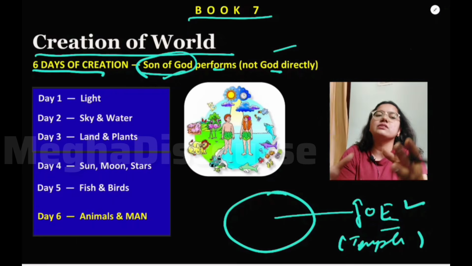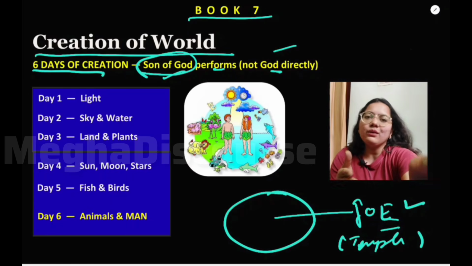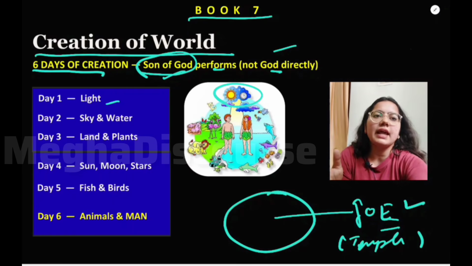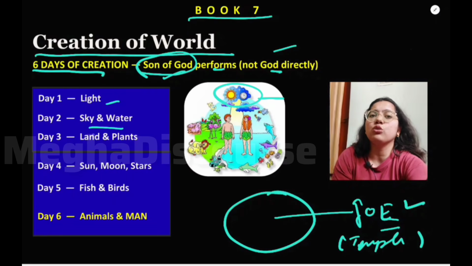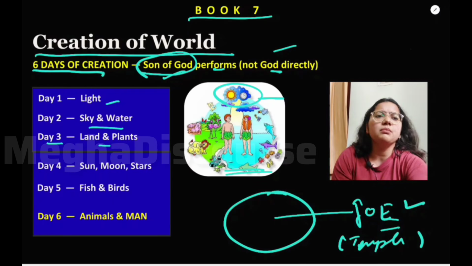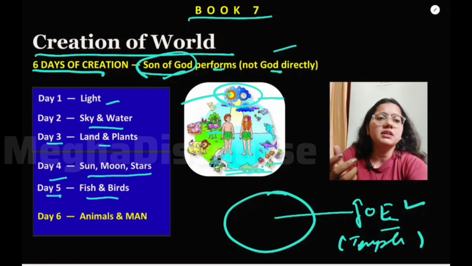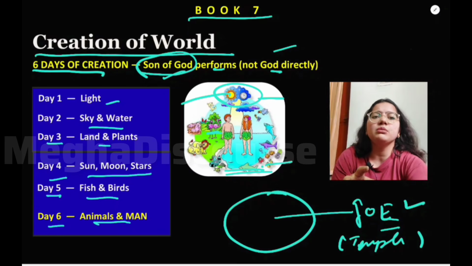Okay, you should know, Jesus Christ, right? And on day 1, light was created. Then we have sky and weather, all came on day 2. On day 3 we had land and the plants. On day 4 we have sun, moon and stars. They all came on day 4. Then we have day 5, we have fish, birds, and on the 6th day animals and the man came.